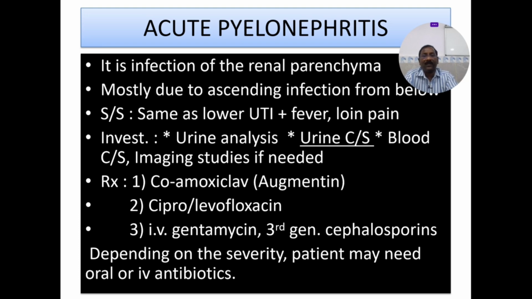Acute pyelonephritis: you can treat with cephalosporins and also with IV ciprofloxacin. So these are the very important antibiotics to treat acute pyelonephritis. IV ciprofloxacin 500 milligrams BD, or IV ceftriaxone 1 gram BD or 1 gram TID, or sometimes you can use meropenem or imipenem also, carbapenem molecules. Depending on the severity, the patient may need oral or IV antibiotics.